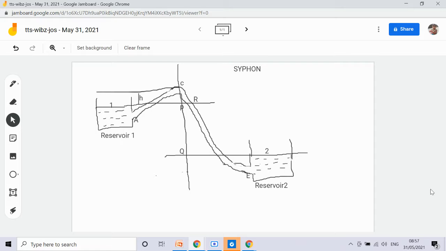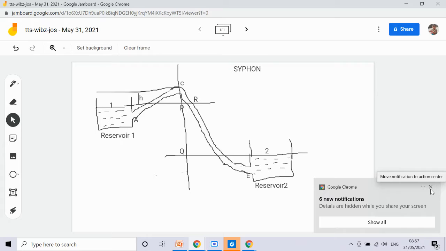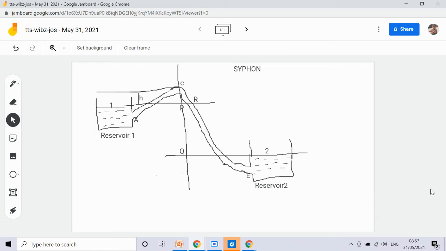Next, the conditions to be fulfilled for the satisfactory working of a siphon are these. The level of liquid in reservoir 2 must be below the level of the liquid in reservoir 1.